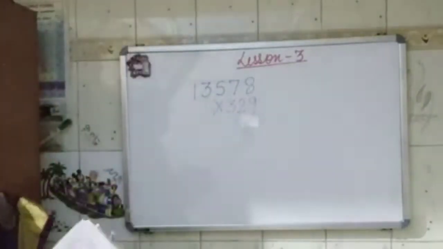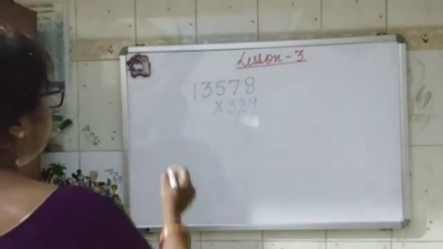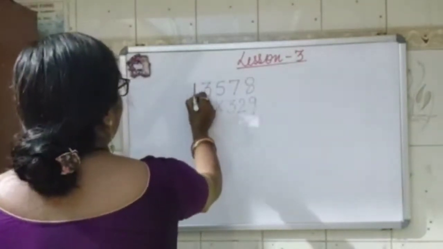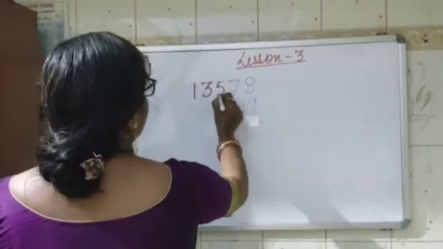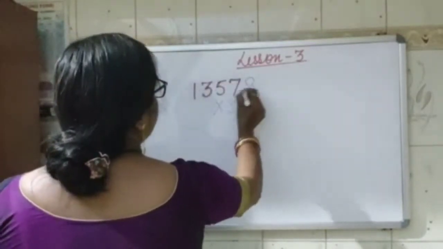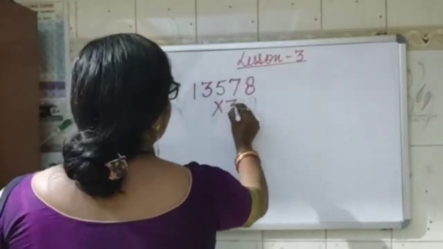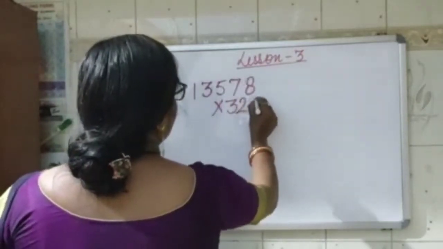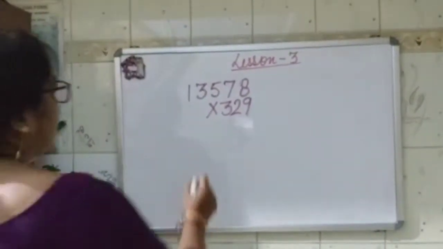Okay, this is the number I have to multiply. It is not clear, so I am using another color. 1, 3, 5, 7, 8 multiplied by 3, 2, 9. I hope now it is visible to everyone.